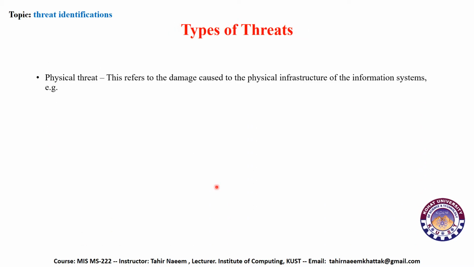Types of threats. First of all, we classify threats into physical threats. This refers to damage caused to the physical infrastructure of the information system. Basically, the goods or systems are damaged physically, like the threat of fire to our system, or water, if water can damage our system, or any energy variation.